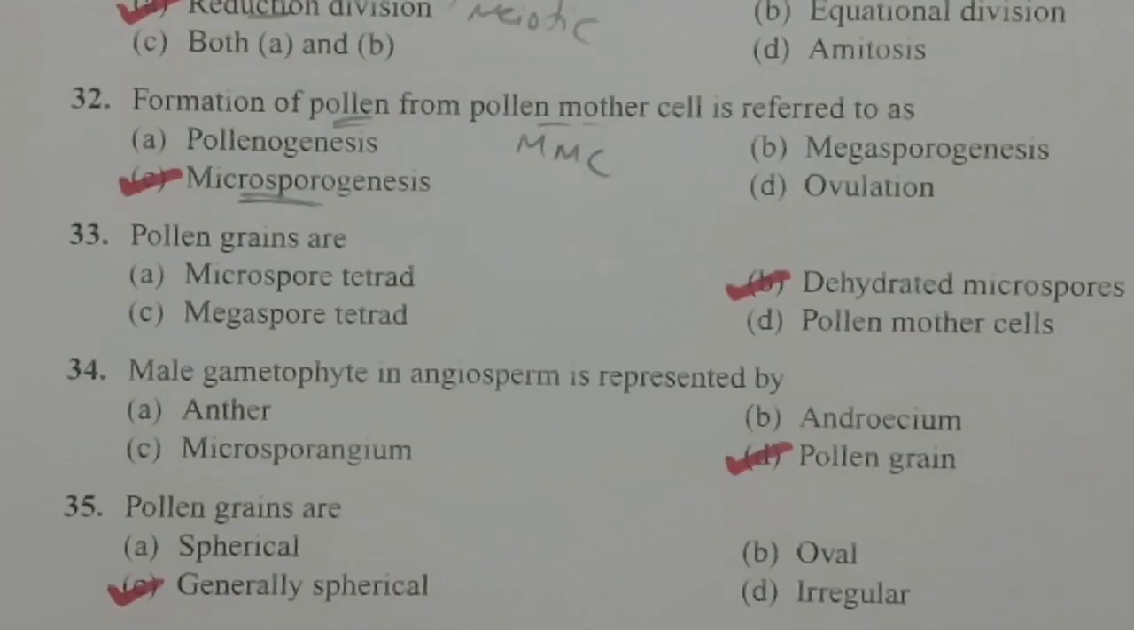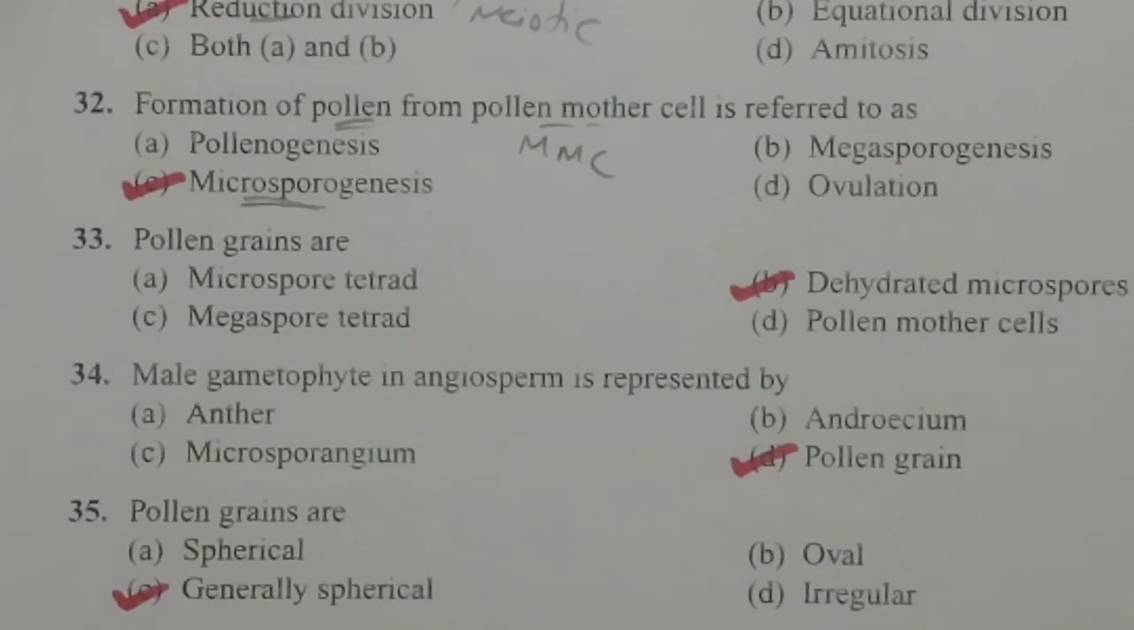Next question. Pollen grains are: option A, microspore tetrad; option B, dehydrated microspores; option C, megaspore tetrad; option D, pollen mother cell. Actually the pollen grains are said to be the dehydrated microspores because the microspores later develop into pollen grains. At that time they lose a certain amount of water. That's why we call them dehydrated microspores.